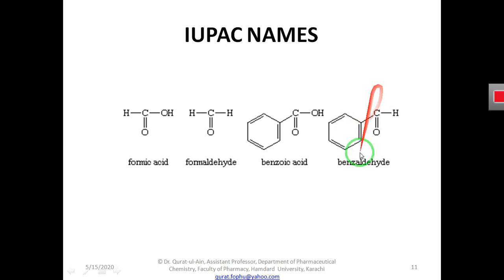And if I give you this structure and ask how you name this structure, you have to see what acid is attached to this aldehyde group. What is this group? This is the benzene group, the benzoic acid group. The benzoic acid R group is attached to this aldehyde functional group. So we will remove the IC from benzoic acid and we will add aldehyde. So it will become benzaldehyde.